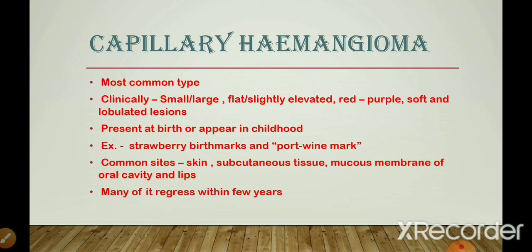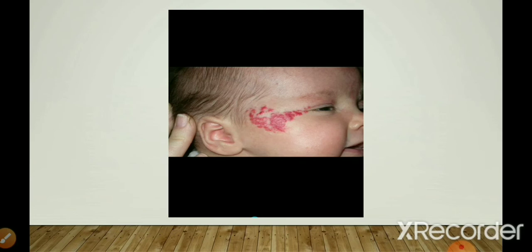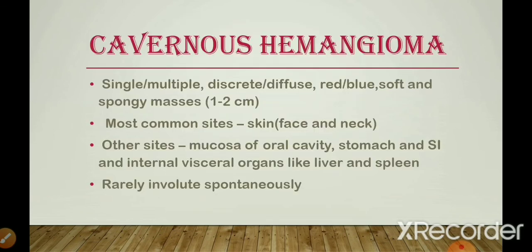Common sites are skin, subcutaneous tissue, mucous membrane of the oral cavity and the lips. Many of them regress within a few weeks. So this is an example of a child having capillary hemangioma, present near the eye on the skin of the face. Now let us talk about cavernous hemangioma.